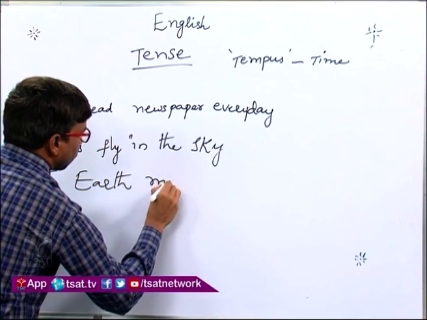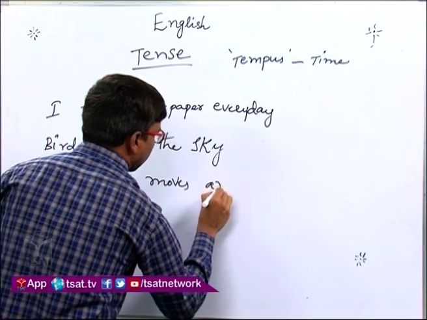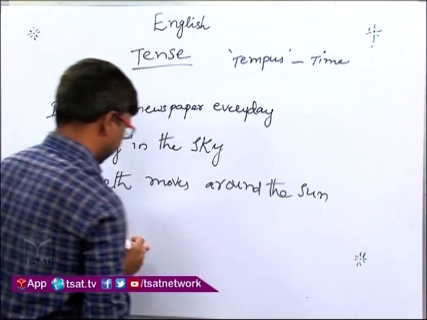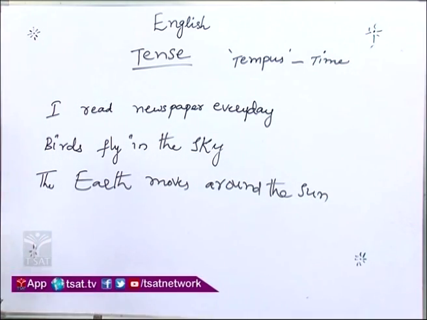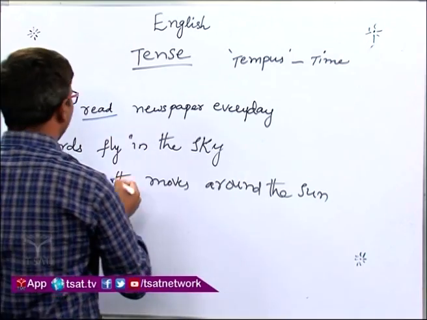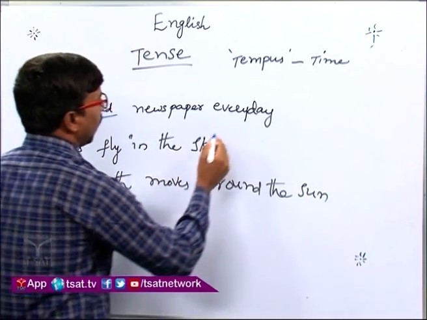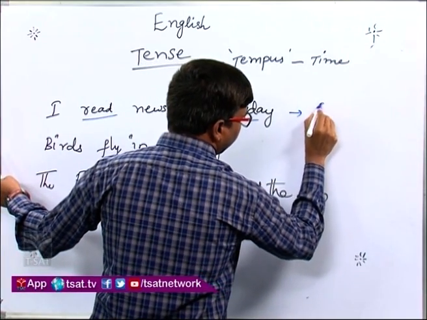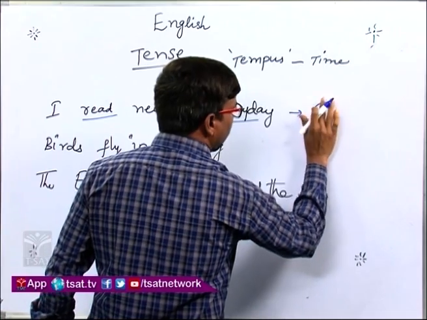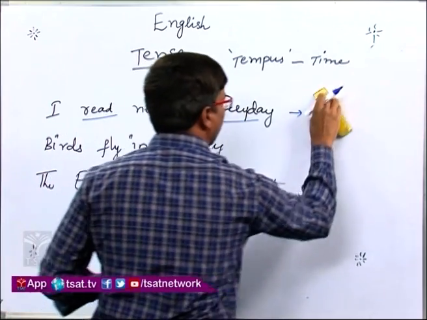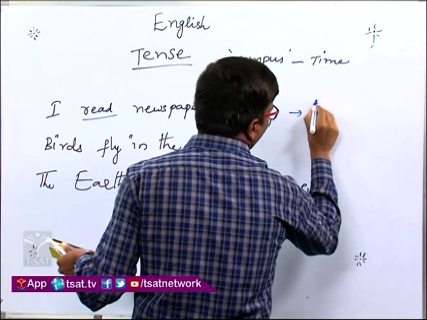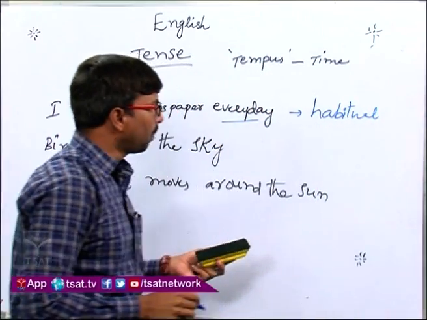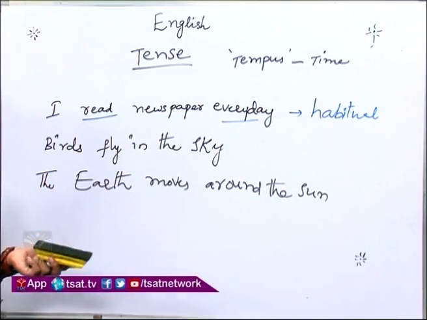The earth moves around the sun. So, if you observe these 3 examples, I read newspaper every day. This is a general or habitual action, because we use yesterday I did it, today and tomorrow also.